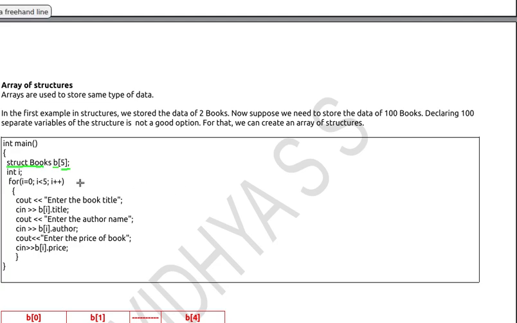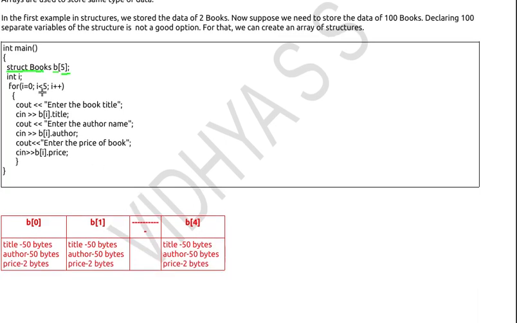Like all other arrays, I can index the structure array using array indexing. When you do this, the compiler will allocate 5 different continuous memory locations for storing these book details. B of 0 will contain the memory for title, author and price. B of 1 will contain the memory for storing title, author and price, and so on up to B of 4. That is, each array index can store the details of a book.